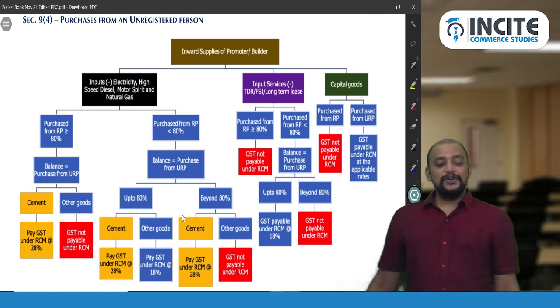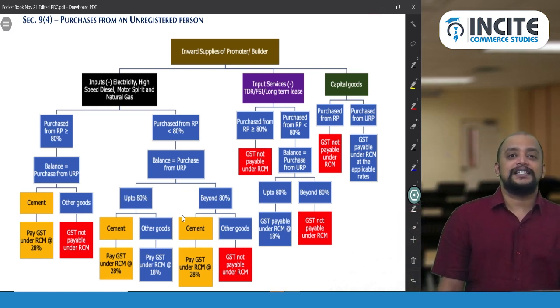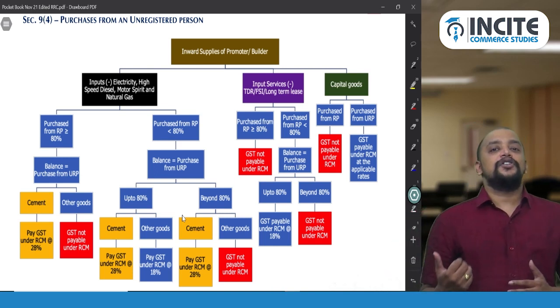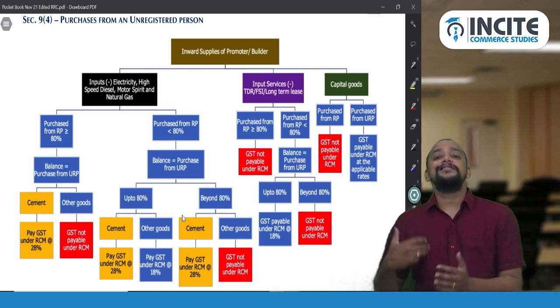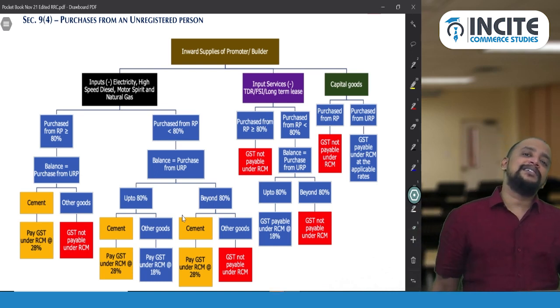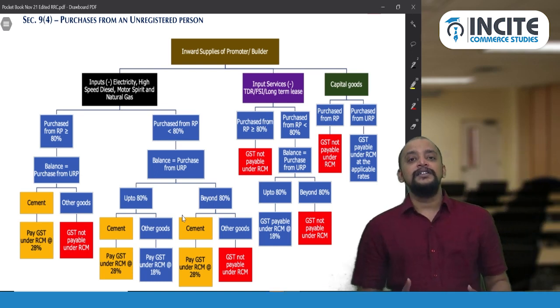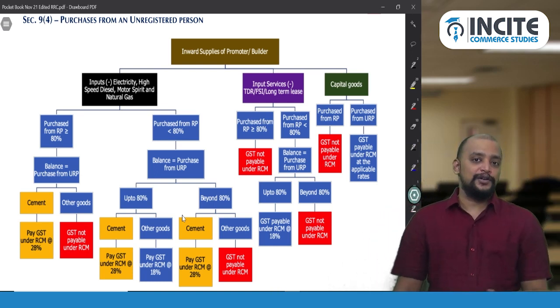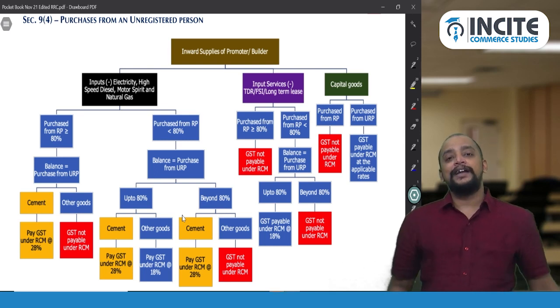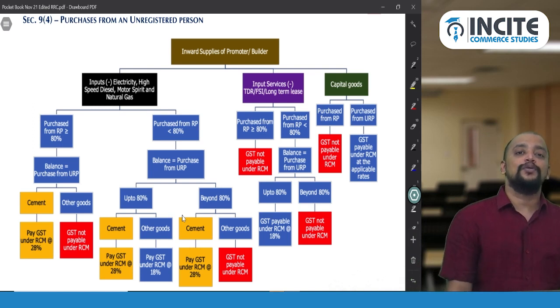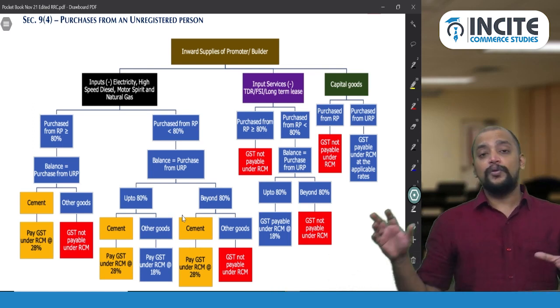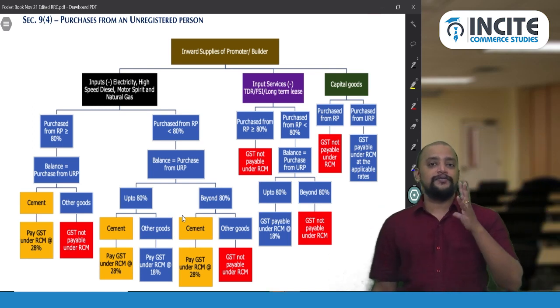Fine. So section 9 subsection 4 we are discussing, that is inward supplies of a person from an unregistered person. Initially when 9 subsection 4 came, a lot of people were covered, but at a later point of time they abolished it, and now 9 subsection 4 is notified only for one transaction. What is that one transaction for which it is applicable?